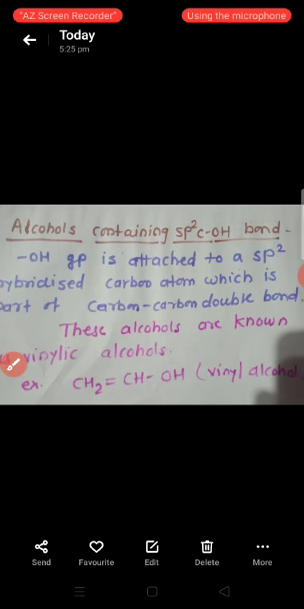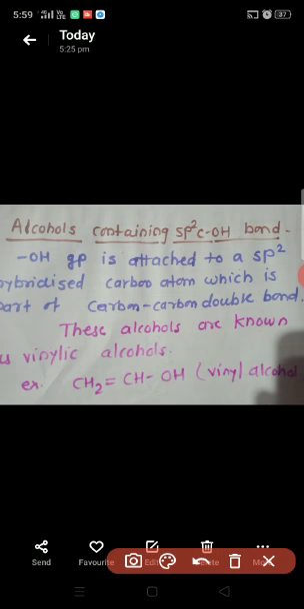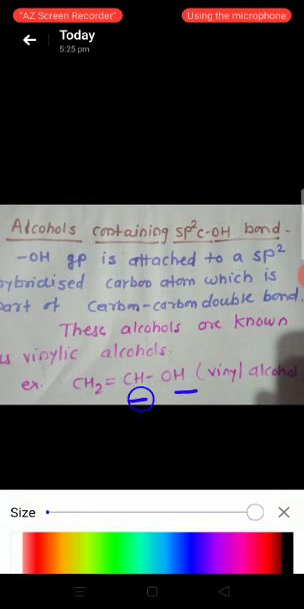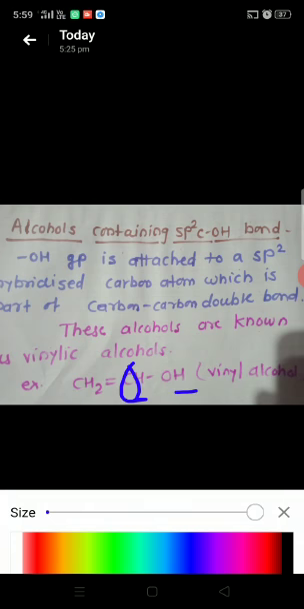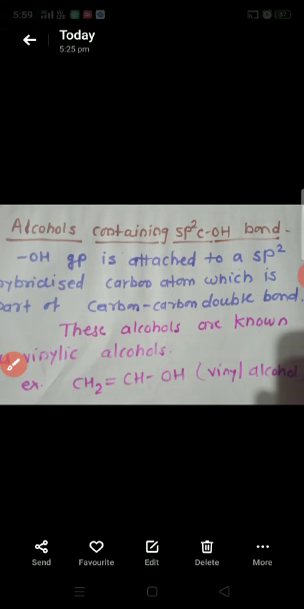Our next point is alcohols containing an sp2 hybridized carbon atom which is attached to the OH group. In this case, the OH group is attached to an sp2 hybridized carbon atom which is a part of a carbon-carbon double bond. These alcohols are also called vinylic alcohols. See here, the OH group is attached to the sp2 hybridized carbon atom. This is an sp2 hybridized carbon atom which is part of a carbon-carbon double bond. In this way, these are the vinylic alcohols or vinyl alcohols.